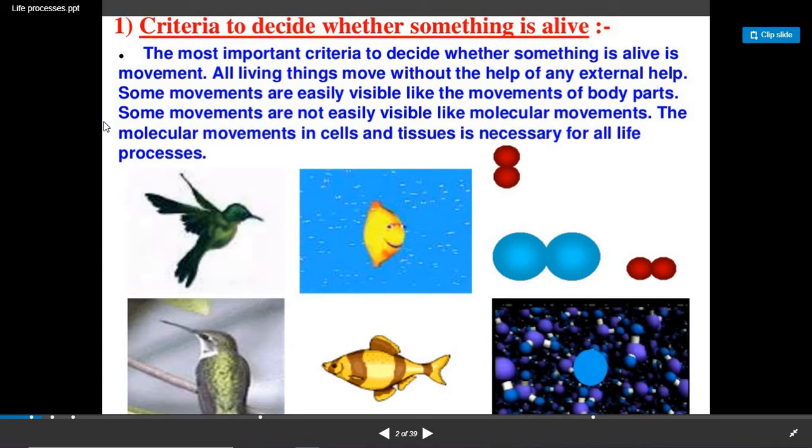Some movements are easily visible, like the movements of body parts, while some movements are not easily visible, like molecular movements. The molecular movements in cells and tissues are necessary for all life processes.